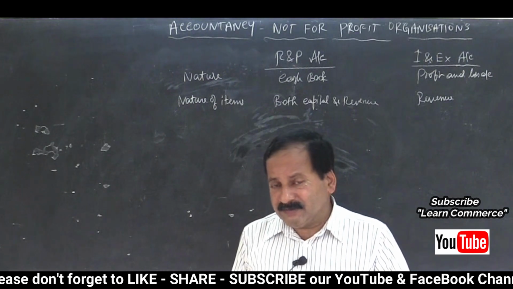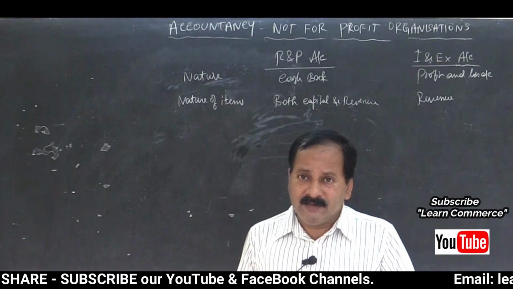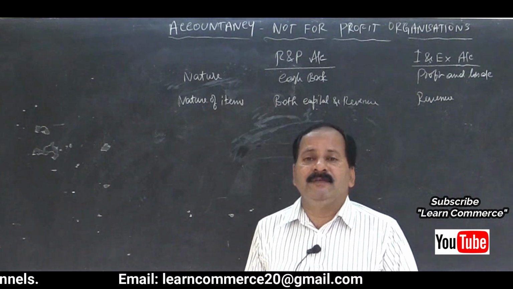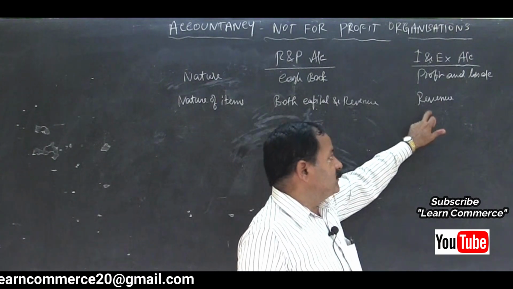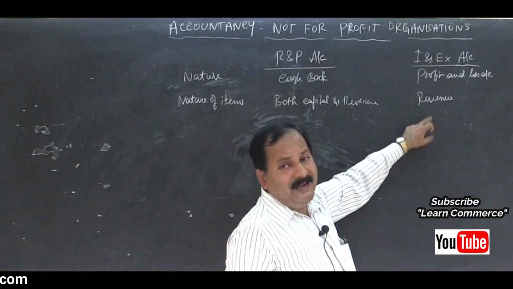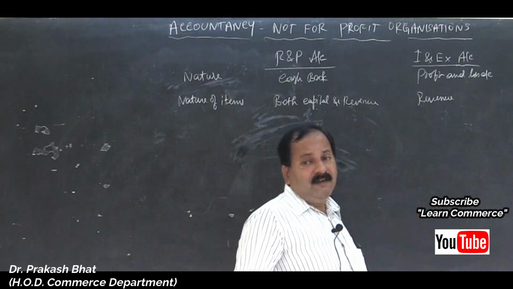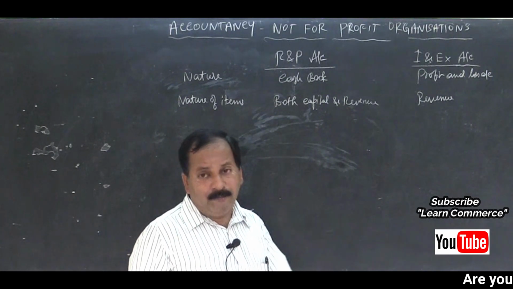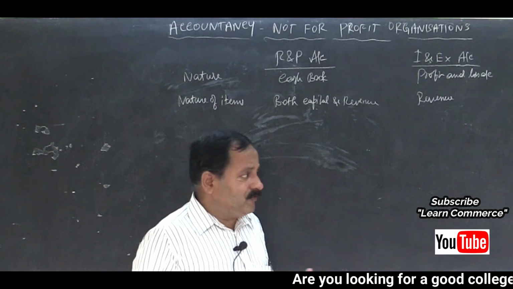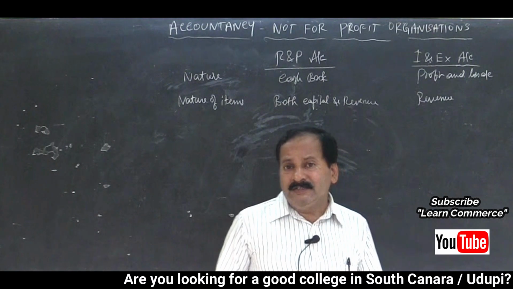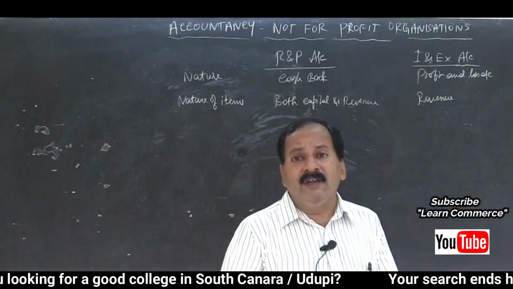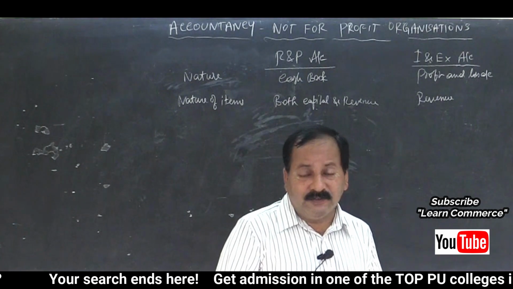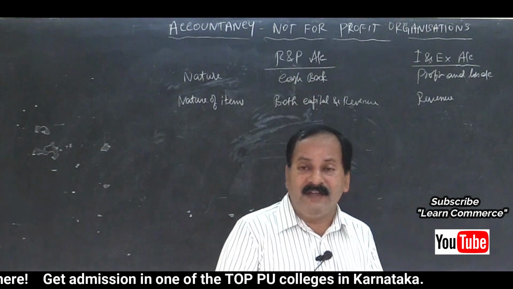Non-recurring, not repetitive, isn't it? That is capital. Repetitive or giving short-term benefit, that is revenue. So here we record only revenue items, revenue receipts and revenue payments, like salary, rent, honorarium, stationery expenses, telephone bill. All these are repetitive in nature. Every month we have to pay, or the expenses that we incur will give us short-term benefit and not long-term benefit. Correct? So that is the very nature of the revenue items.